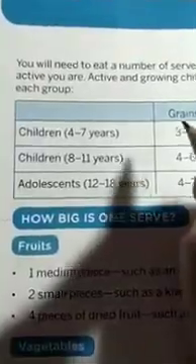So dear students, turn your page. I will show you number of serves. You will need to eat a number of serves from each group depending on your age and how active you are. Active and growing children need the following number of serves from each group.